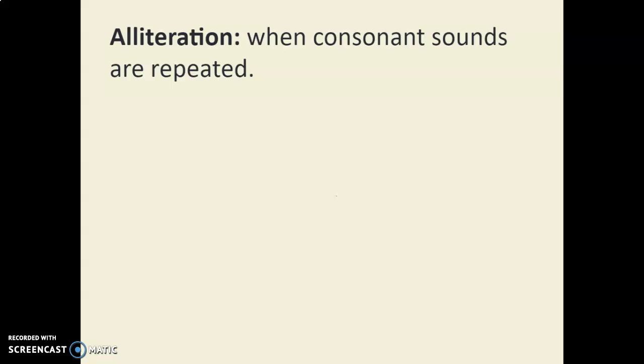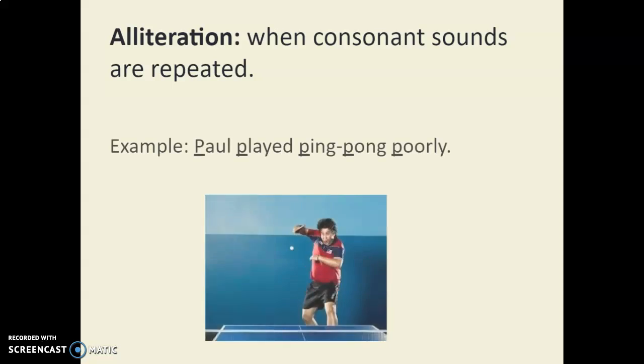Alliteration is when consonant sounds are repeated. Those last few slides are just some examples of alliteration and what it might look like in poetry or in any type of writing. Example, Paul played ping pong poorly. All the words there start with the letter P.